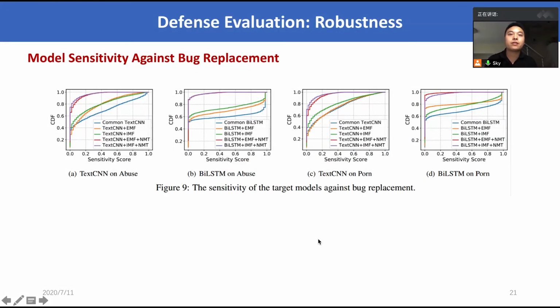We also investigated the sensitivity of the target models against each bug replacement. The sensitivity score represents the reduction in toxic confidence output by the target model for each bug replacement. From Figure 9, we can see that the sensitivity of the target models defended by TextShield is markedly smaller than those of the common models across all cases, and both multimodal embedding and adversarial translation can significantly reduce the model sensitivity against bug replacement.